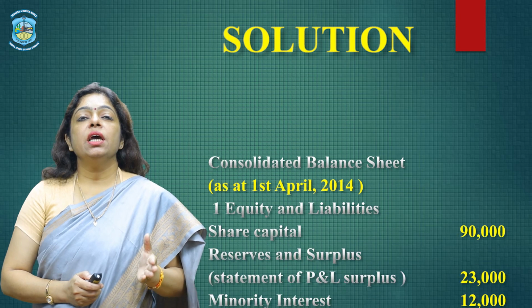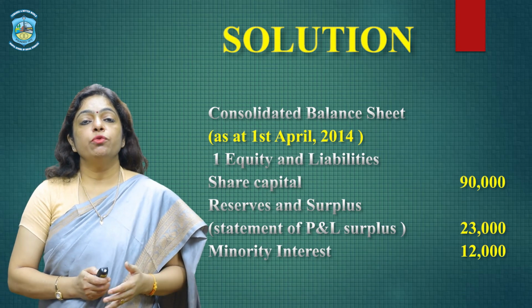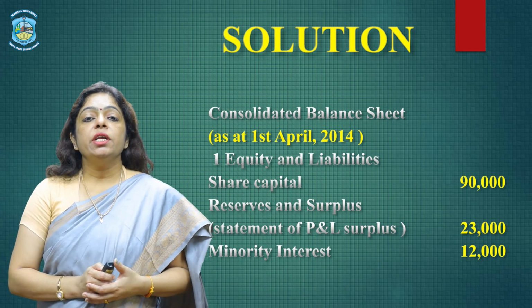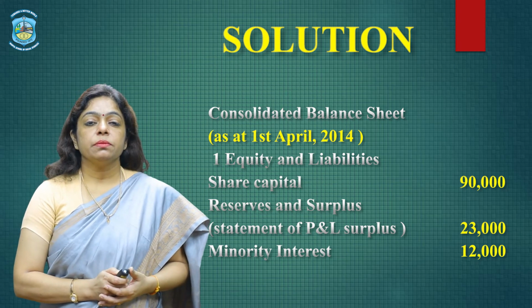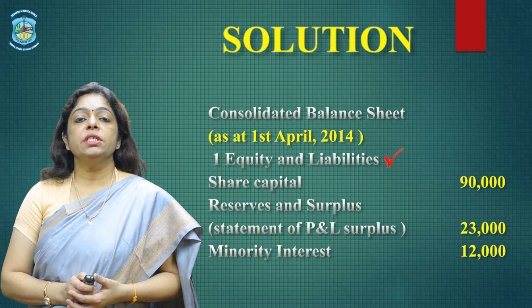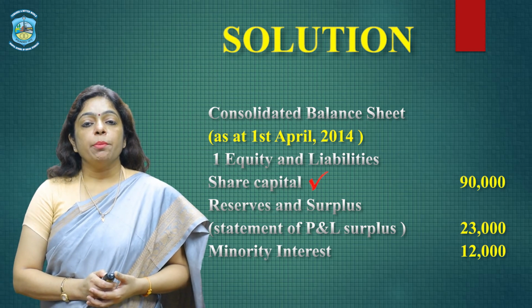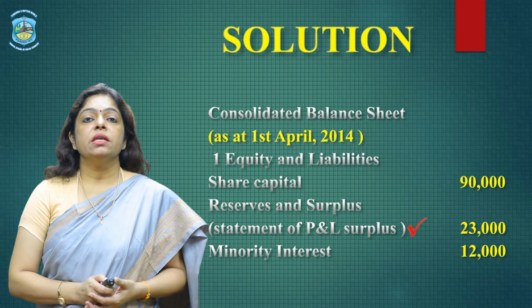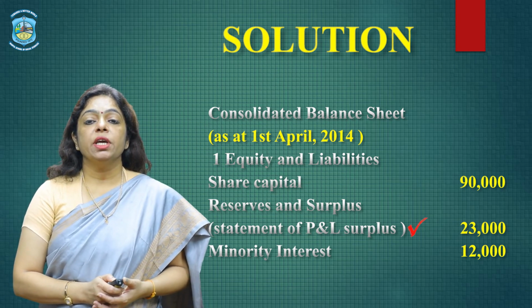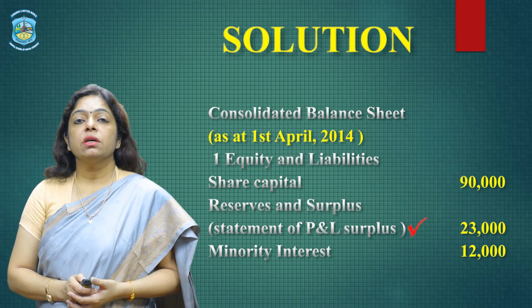Now let us see how the consolidated balance sheet would be prepared. Consolidated balance sheet as on 1st April 2014. Equity and liabilities. Share capital is 90,000. Reserve and surplus, that is statement of P&L, 23,000.